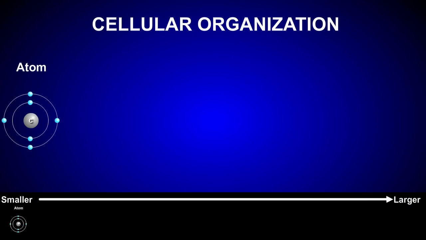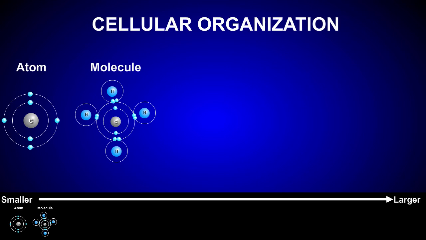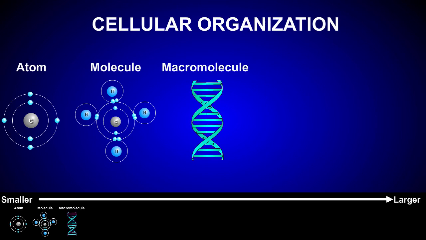Cellular organization begins with the atom, which is the basic unit of matter. Atoms combine with other atoms to form molecules, which in turn can combine to form macromolecules, like the DNA shown here, which is used to store hereditary information.